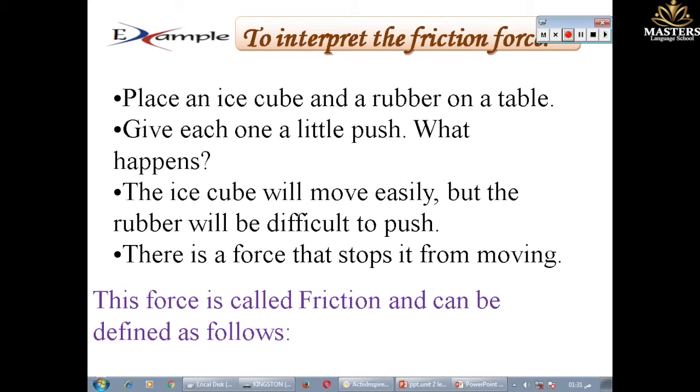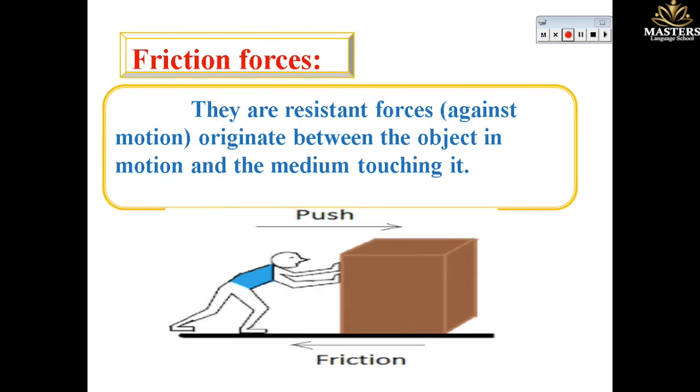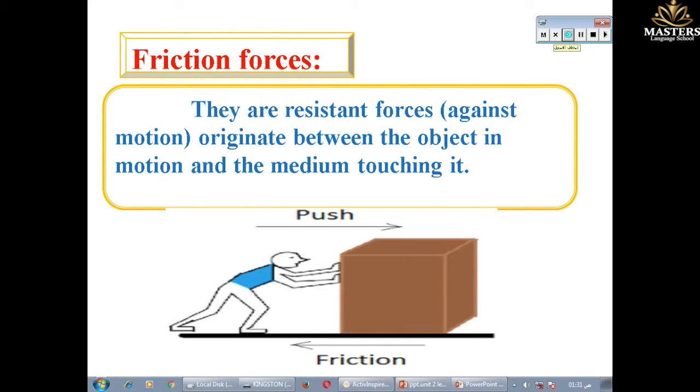This force is called friction and can be defined as follows. Friction forces are resistance forces against motion that originate between the object in motion and the medium touching it.